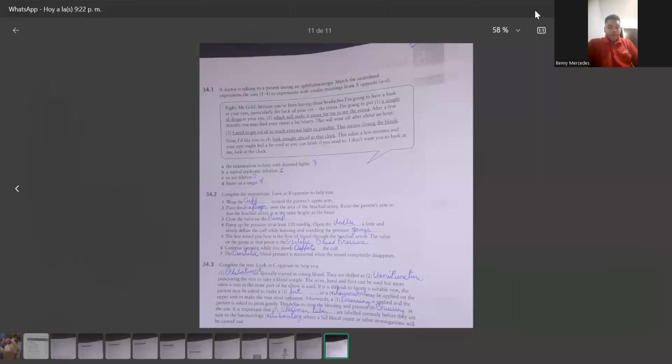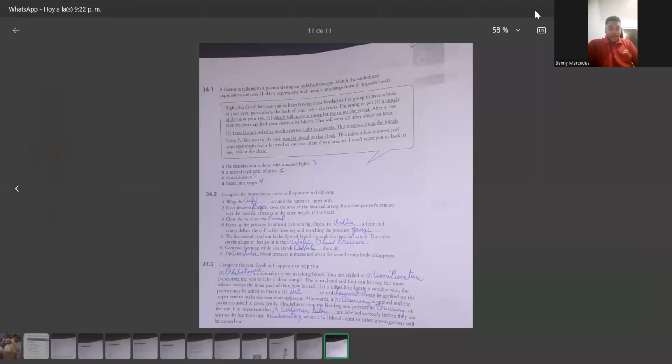Pump up the pressure to at least 150. Open the valve a little and slowly deflate the cuff while listening and watching the pressure gauge. The first sound you hear is the flow of blood through the brachial artery. The value on the gauge at that point is the systolic blood pressure. Continue listening while you slowly deflate the cuff. The diastolic blood pressure is measured when the sound completely disappears.